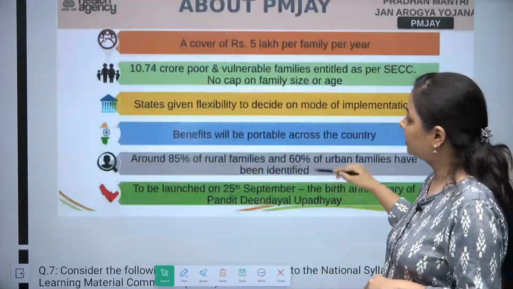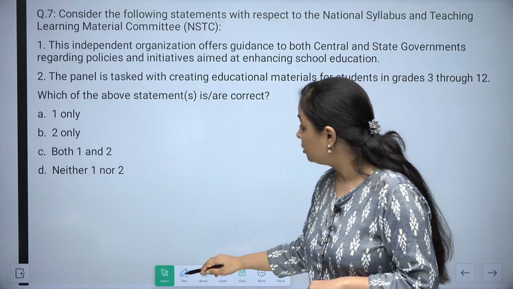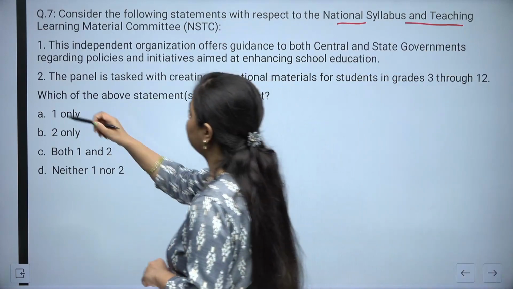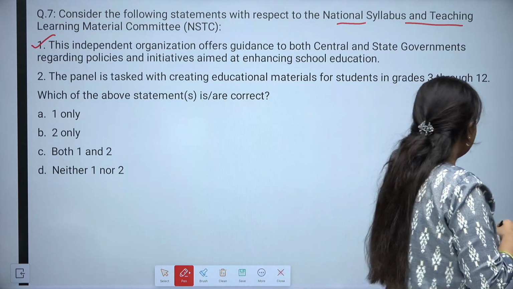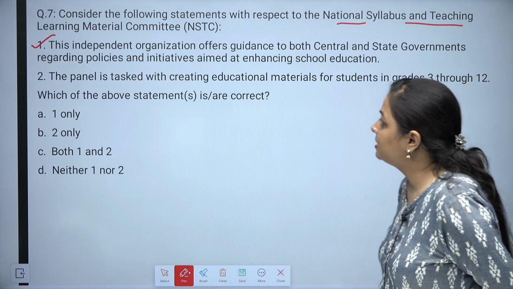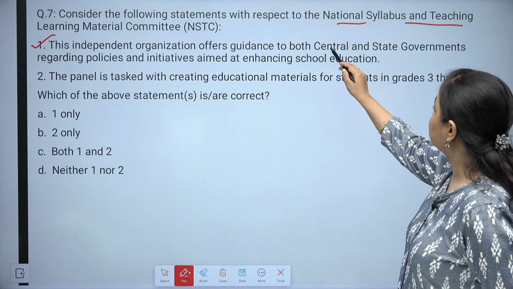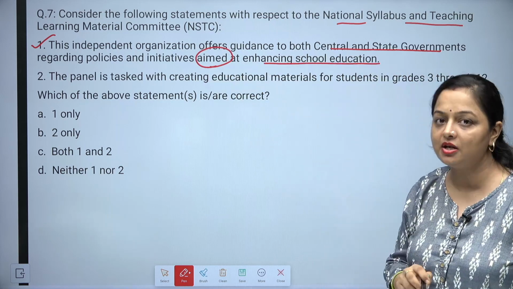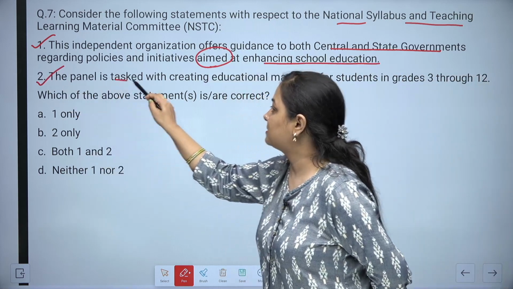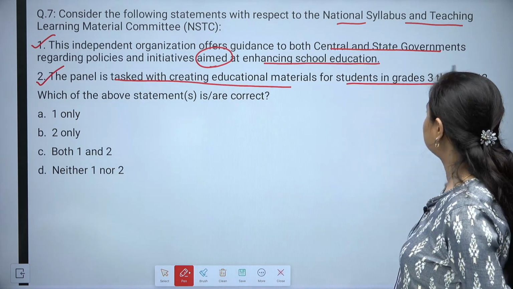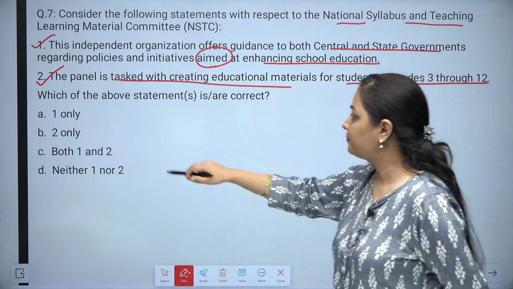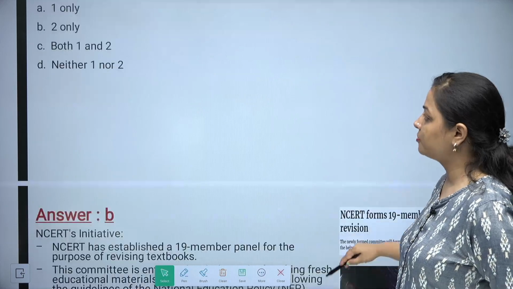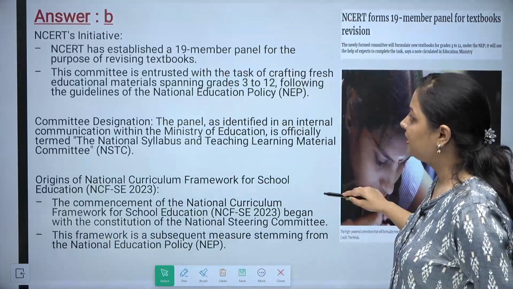Now here is the next question. Consider the following statements with respect to the National Syllabus and Teaching Learning Material Committee, that is NSTC. This independent organization offers guidance to both central and state governments regarding policies and initiatives aimed at enhancing school education. The second one is the panel is tasked with creating educational materials for students in grades 3 through 12. Select the correct code over here.